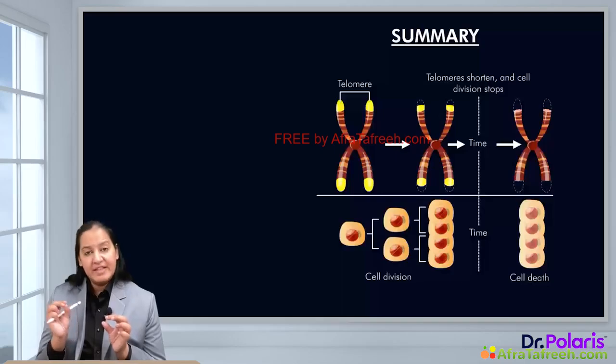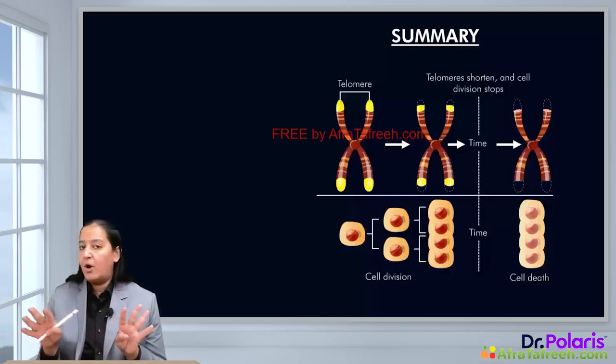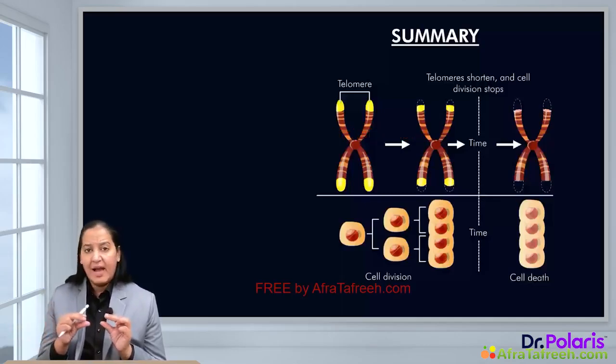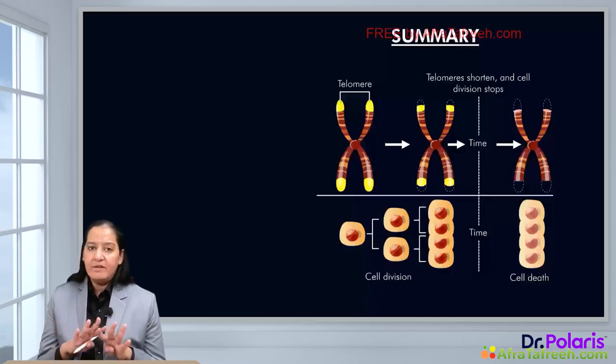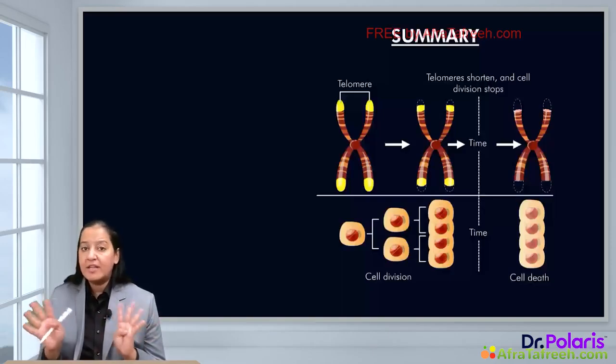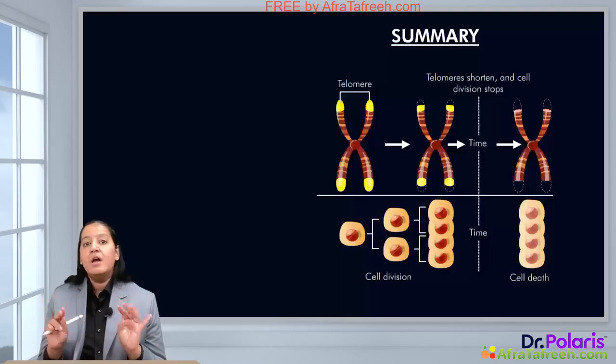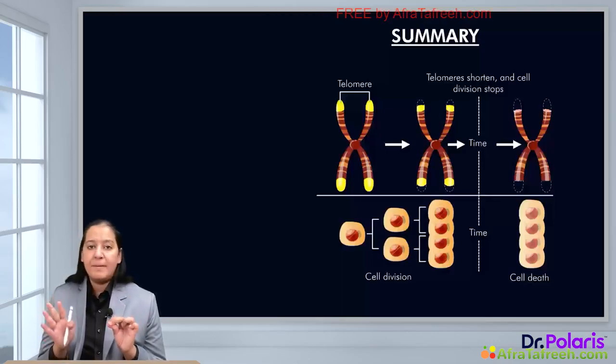But the problem is that with age, after 60 to 70 cell divisions, the activity of the telomerase enzyme declines. Now it is not functional. So with further cell division, the length of the telomere will decline, but telomerase is not there to regain it. That's why at one point, telomere will be 0 and there is no one to protect the chromosome. It is all depleted. Now, P53 will come into role and cause stoppage of cell division. So there is no cell division, that is known as senescence, and it will lead to aging.